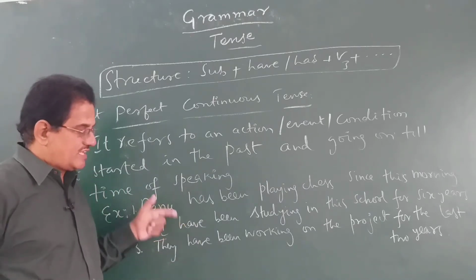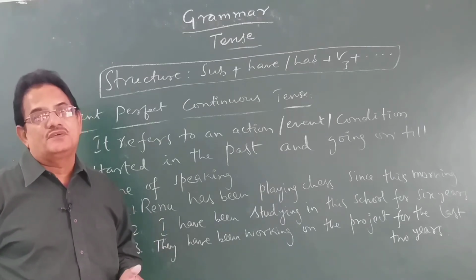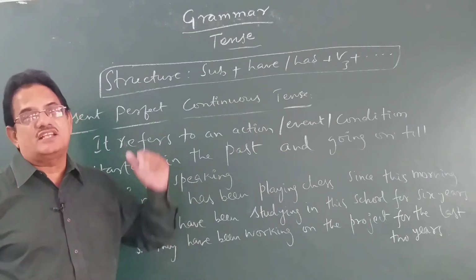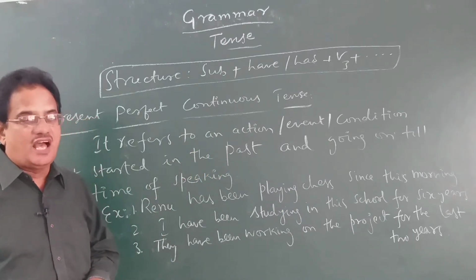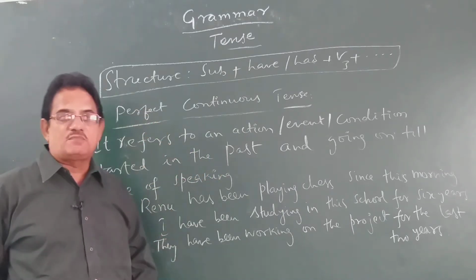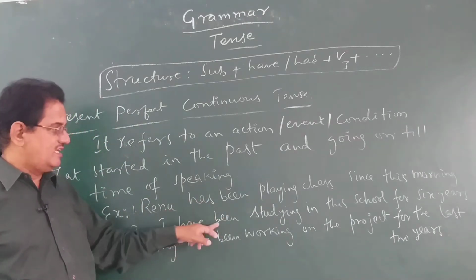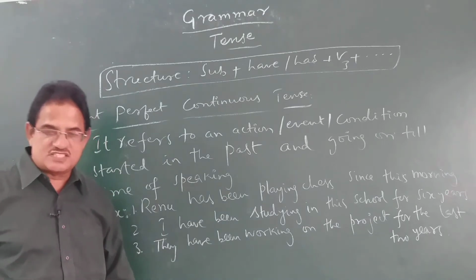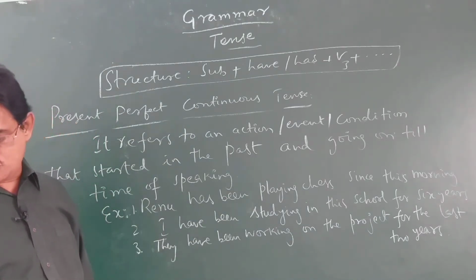So such type of actions which refer to those which started in the past and which are still in progress at the time of speaking are always conveyed through present perfect continuous with this structure, has been or have been followed by ing form of the verb. That is the structure of present perfect continuous tense. Okay, children?